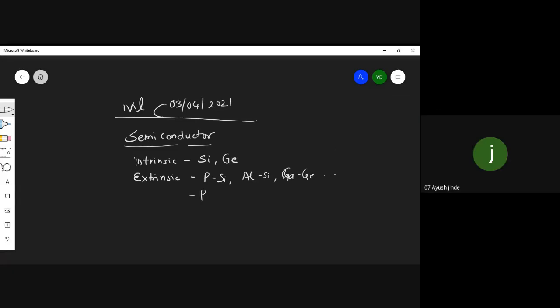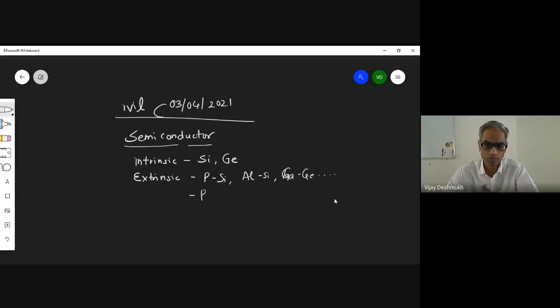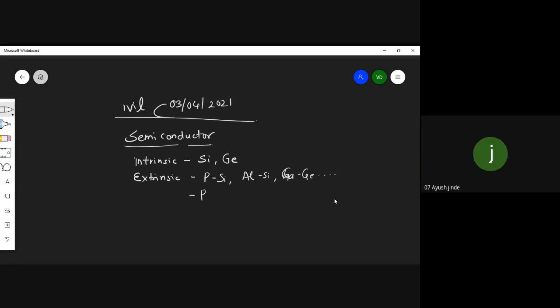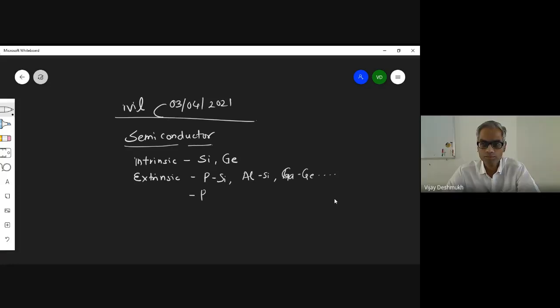Extrinsic means those elements donate an electron. Yes, either they donate or they accept an electron. Mostly they are from the third group or fifth group, so group 13 or 15. Okay.